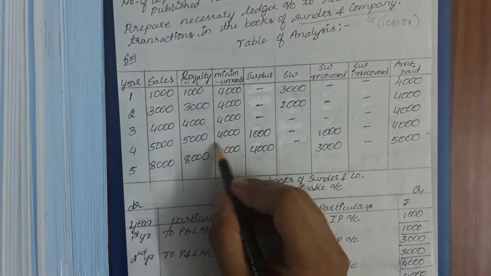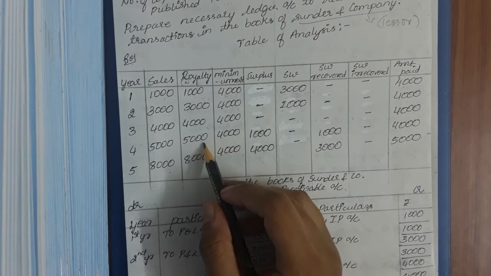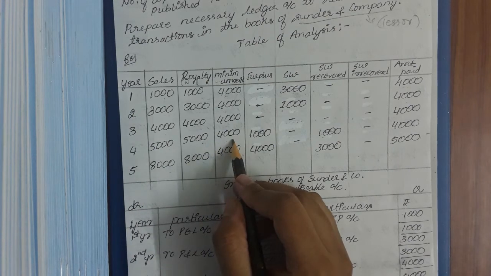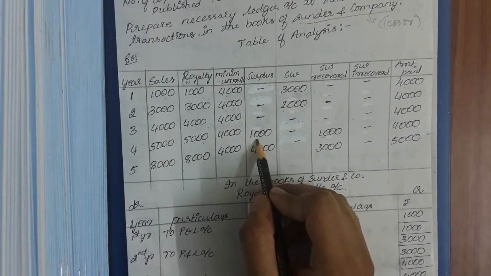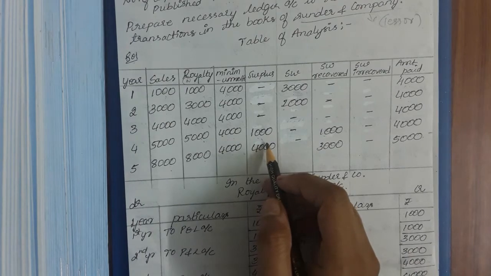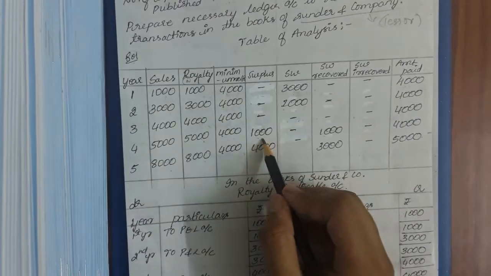So next, coming on to the fourth year, as you can see over here, the minimum rent is less than royalty. So 5,000 is royalty, 4,000 is the minimum rent. So in this case, you are occurring at a surplus. So what happens when there is a surplus value? Whenever there is a surplus, we need to first write down what is the surplus.